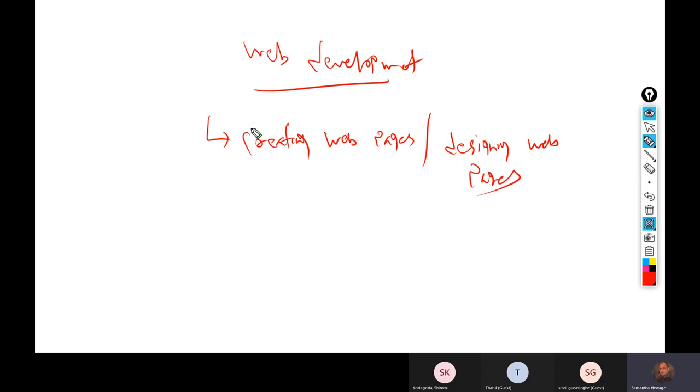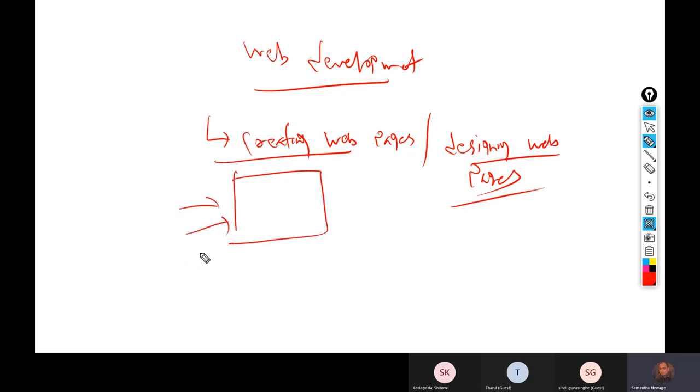So you can design web pages in different languages. A web page can be made by different languages.